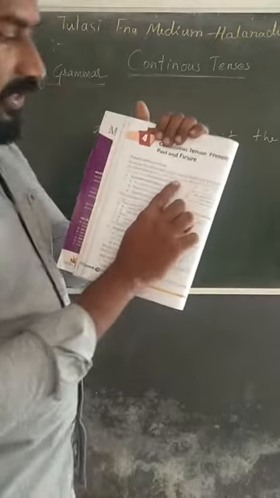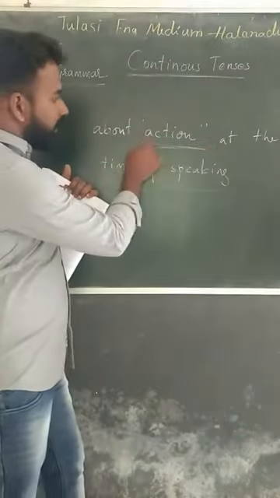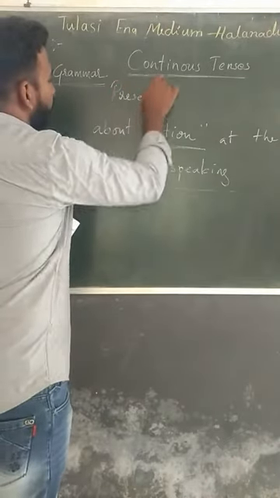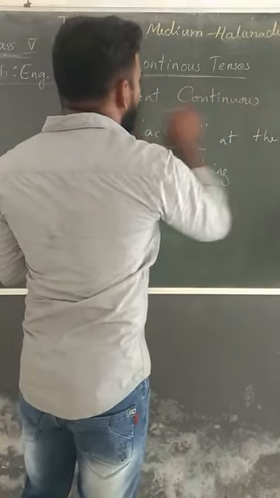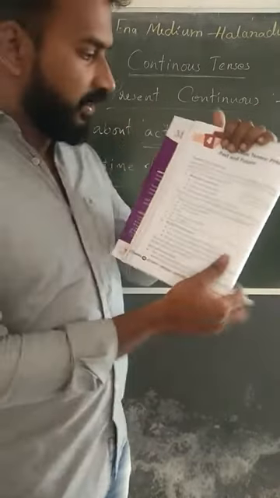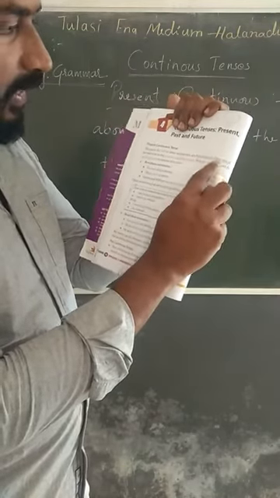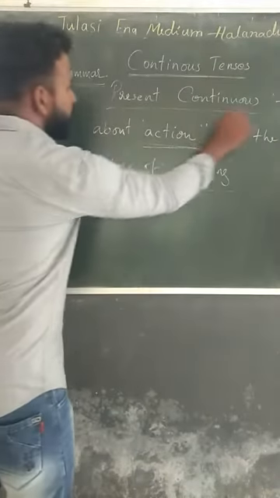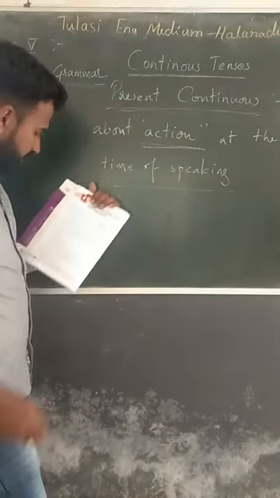That is present continuous tense. First one, present continuous. Such sentences about actions happening at the time of speaking are in present continuous tense.